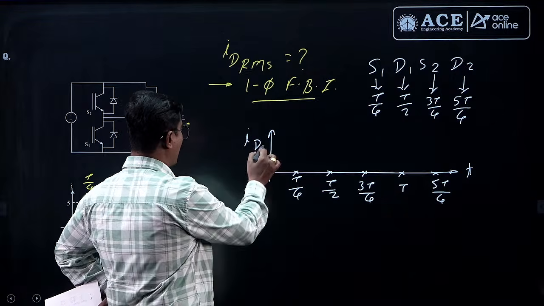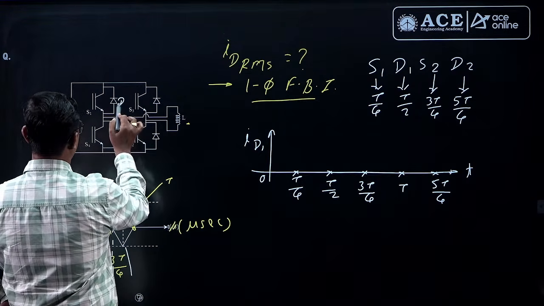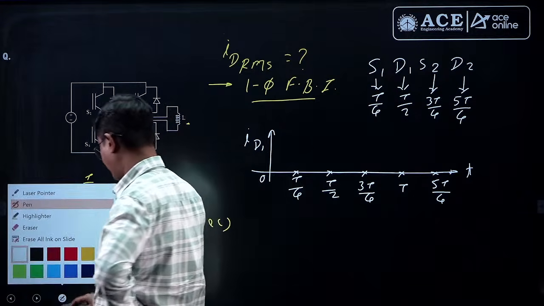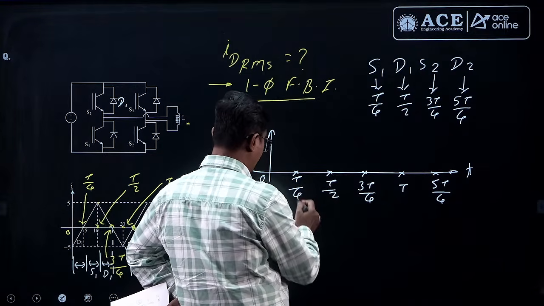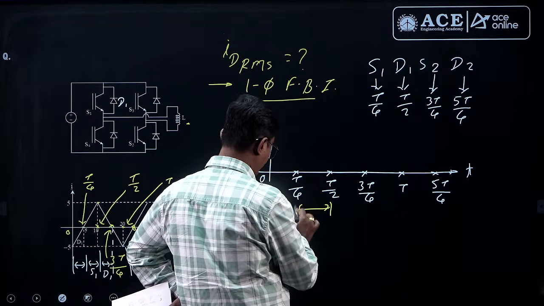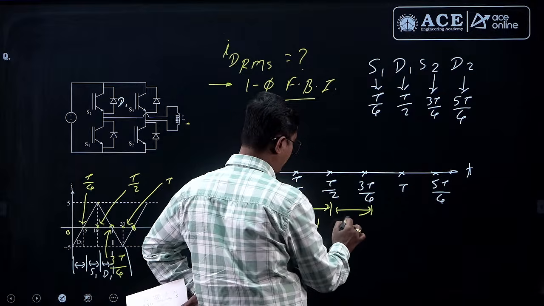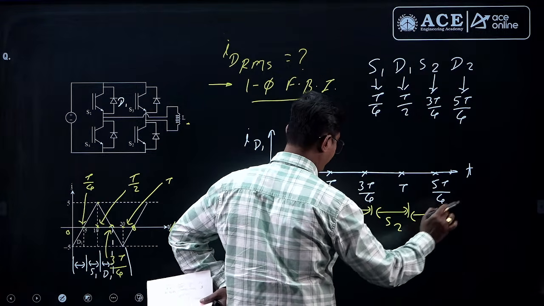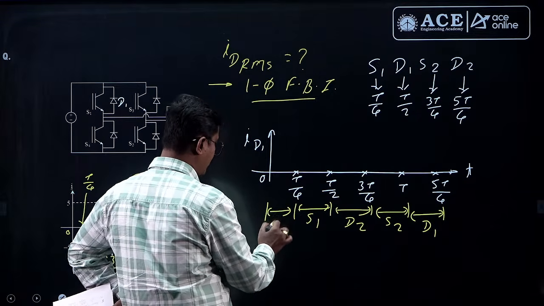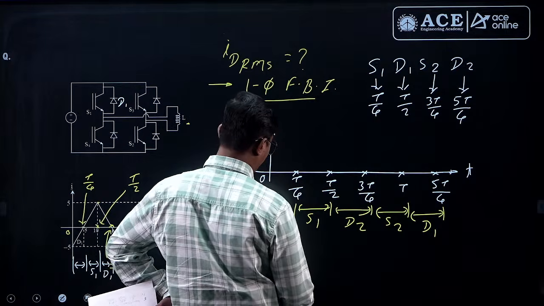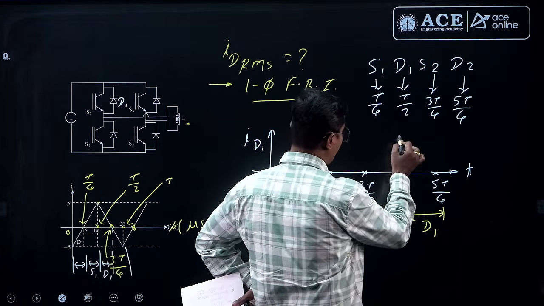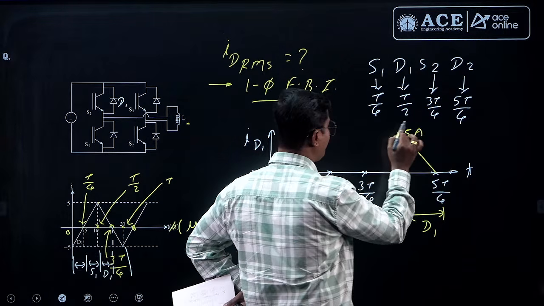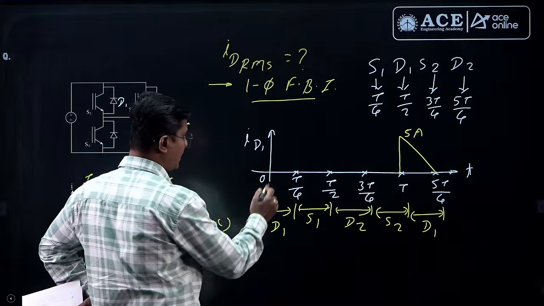If I draw the waveform for diode current D1, my conduction sequence is: D1 conducts here, T by 4 to T by 2, S1 conducts. After that D2, S2 and D1, and in continuous cycle operation here also it will conduct D1. So if the conduction sequence is this one, my diode current waveform will be triangular, and this current is same as the peak value of your load current, and same you will get here.